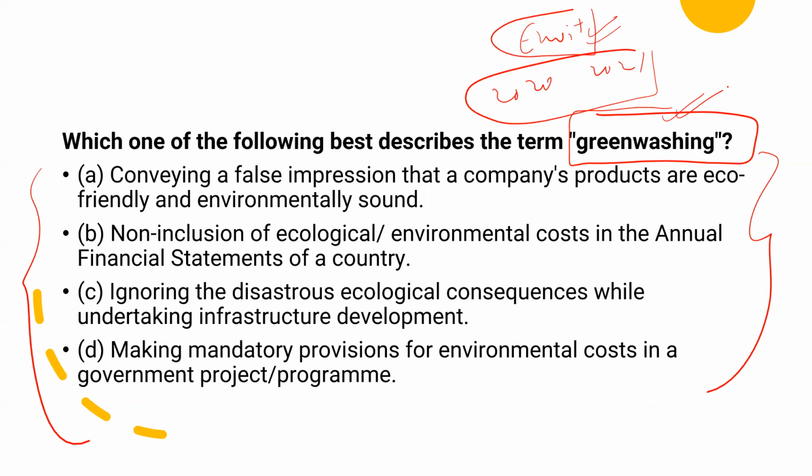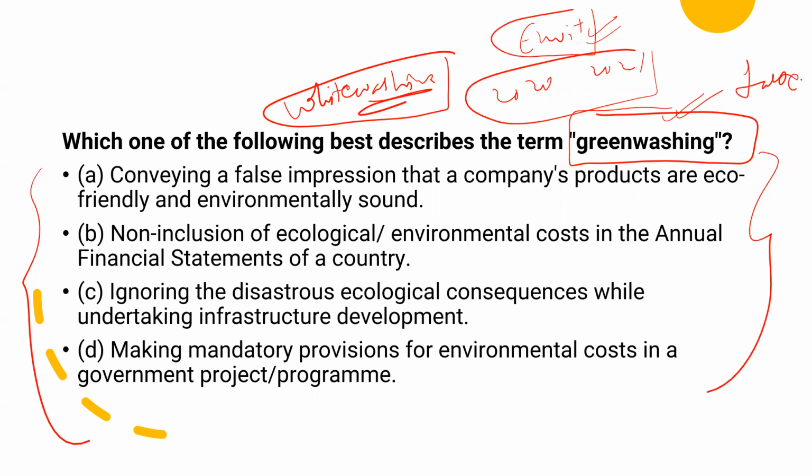See, I don't have any knowledge about greenwashing, but everyone would have heard the term whitewashing. Whitewashing in the sense you conceal something. The information you have, you conceal. You whitewash everything. So the term washing here means it has something to do with concealment or saying something false. Something that is not there, you are saying that as true. Now the term green means it is related to the environment.